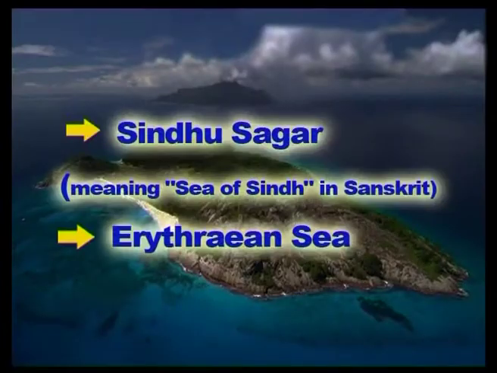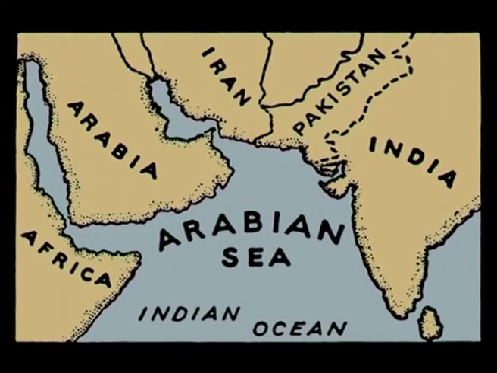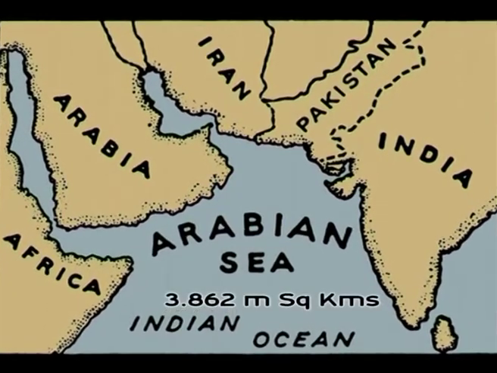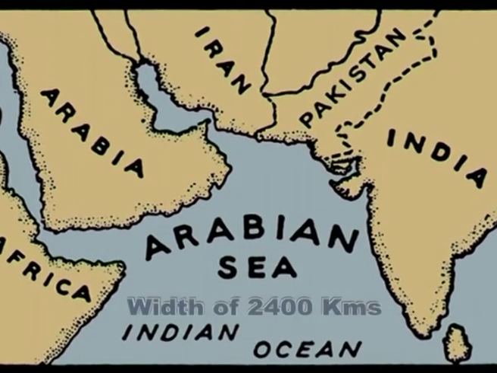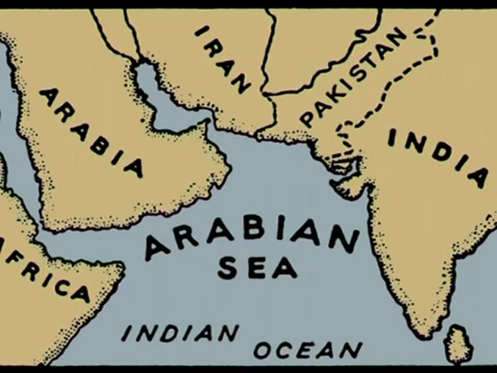Some of the ancient names of the Arabian Sea include Sindhu Sagar, which means the Sea of Sindh in Sanskrit, and Erythraean Sea. These two names are used even today. The Arabian Sea's surface area is about 3.862 million square kilometers. The maximum width of the Arabian Sea is approximately 2400 kilometers and its maximum depth is 4652 meters.